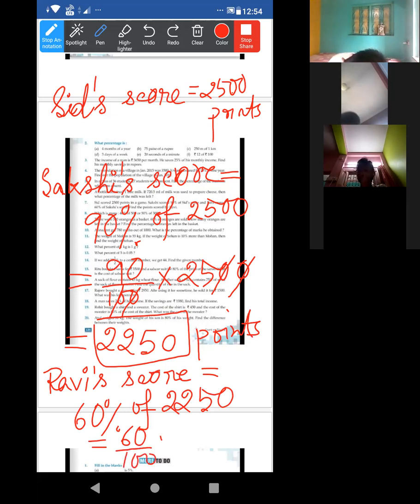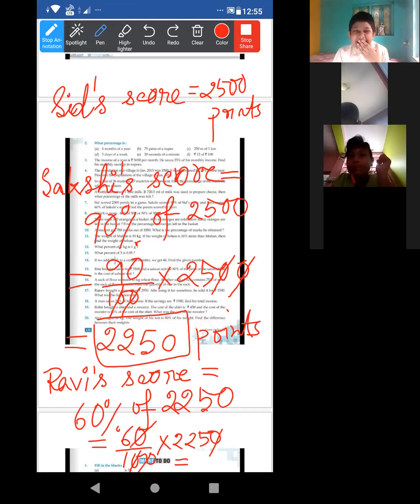Now Debolin, you will say the answer. Ma'am, direct answer or the cancellation? Cancellation I have done. Okay, just the normal multiplication. It will be 225 into 6, which is equal to 1,350.